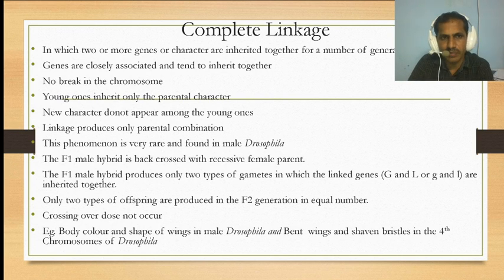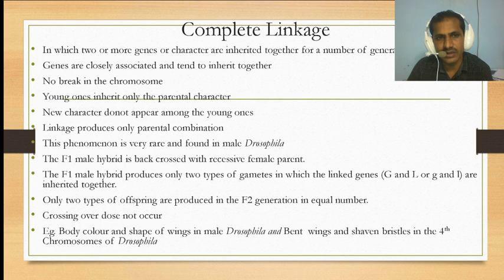What is complete linkage? It is where two or more gene characters are inherited together for a number of generations. Genes that are closely associated tend to be inherited together, with no breaking in the chromosomes. The young ones inherit only the parental characters. New characters do not appear among these young ones. Linkage produces only parental combinations. The phenomenon is very rare. It is found in male Drosophila.